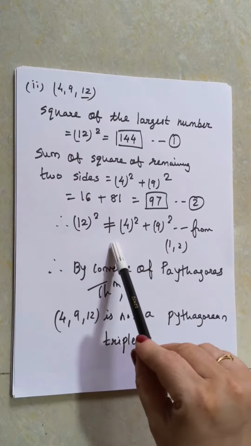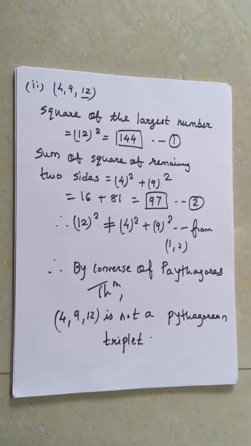Did you understand? These two are not equal. Here it is 144, here it is 97. So if they are not equal, then by converse of Pythagoras theorem, it is not a Pythagorean triplet.